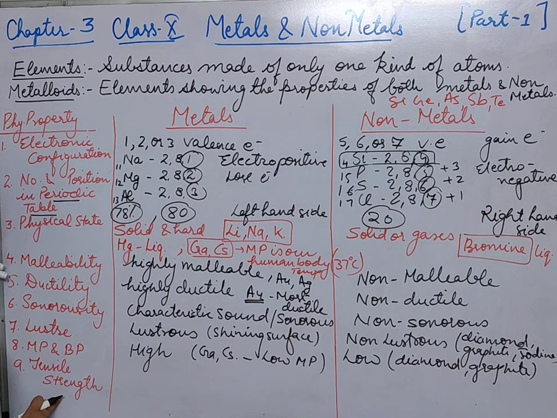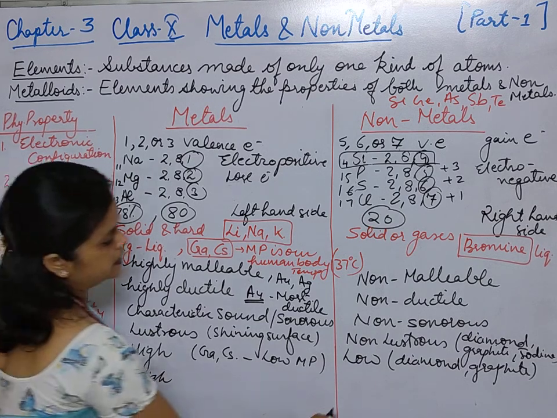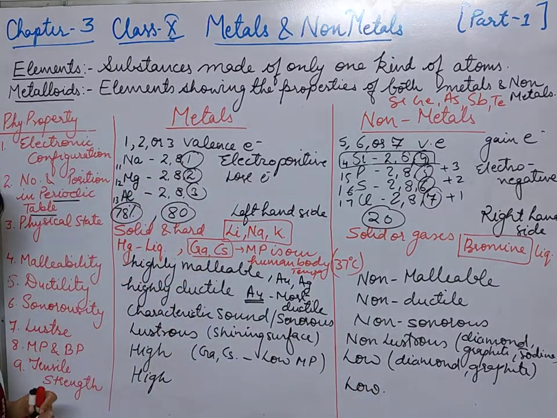Tensile strength means they can bear a lot of pressure; they do not easily break. So metals have high tensile strength, and here non-metals have low tensile strength. Okay, so here we have seen some of the physical properties.